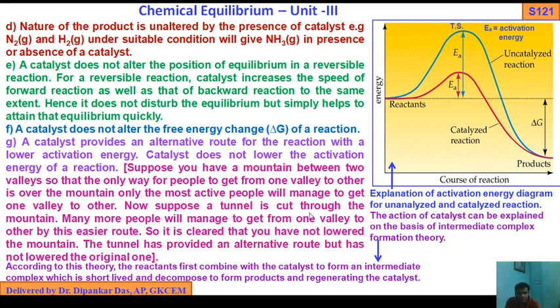Suppose a tunnel is cut through the mountain. If you cut the tunnel, what will happen? You do not lower the height of the mountain. We can provide an alternative path by cutting a tunnel. So if a tunnel is cut through the mountain, many more people will manage to get from one valley to the other valley by this easier route. So it is clear that you have not lowered the mountain. The tunnel has provided an alternative route but has not lowered the original one.